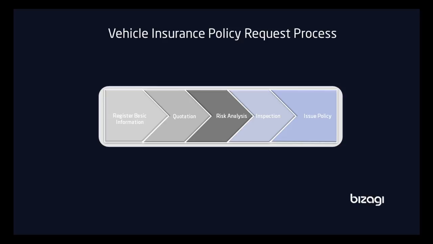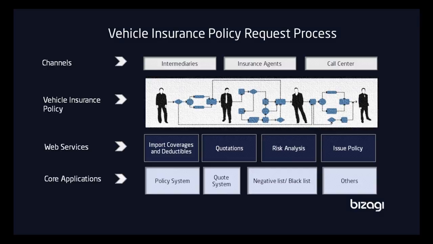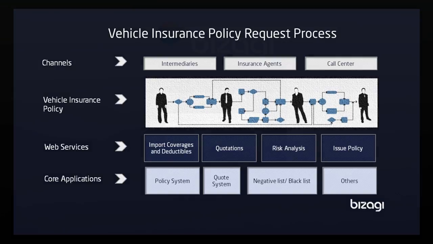The vehicle insurance policy request process offers a solution that can be easily adapted to meet the needs of insurance companies and enables the control of vehicle insurance sales from the application to the issue of the policy, guaranteeing compliance with the company's policies, and organizes not only the human resources, but also the technology in order to offer a better service to the customer.